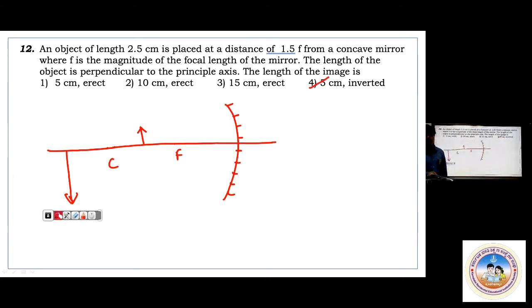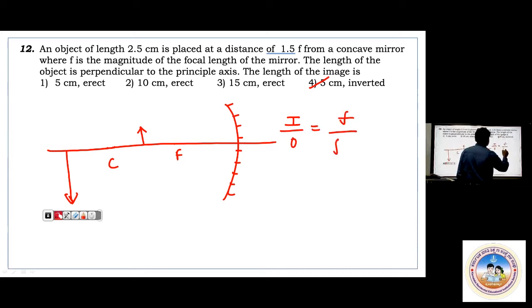If you want mathematical proof, again it is nothing. I by O equals, the same way, just now I have shown, f by f minus u. I equals O, which is erect, that is 2.5. Erect is positive, so 2.5. f is f only, I'll write.